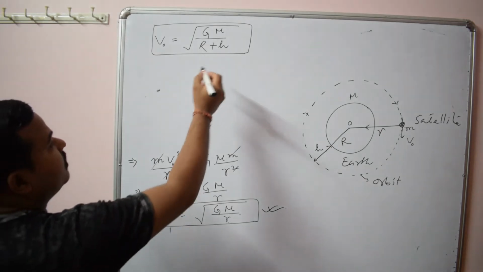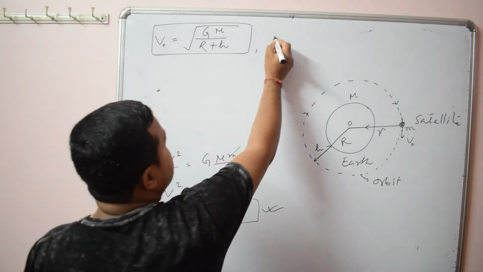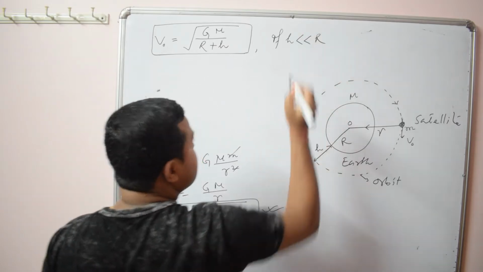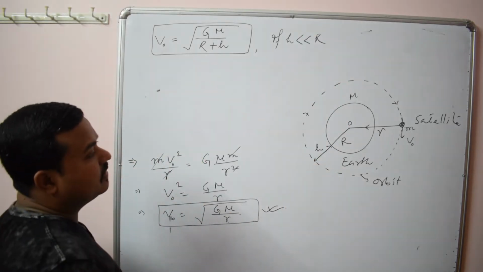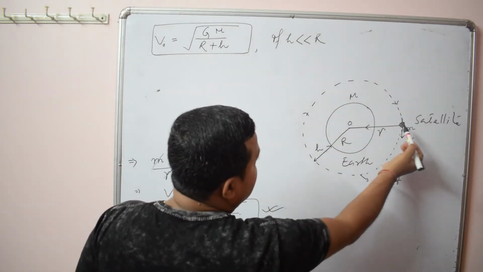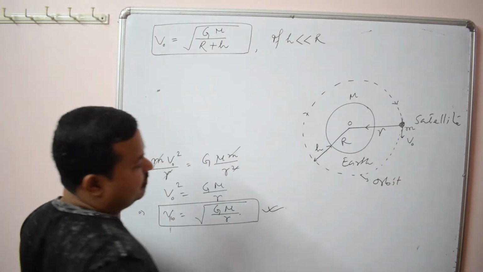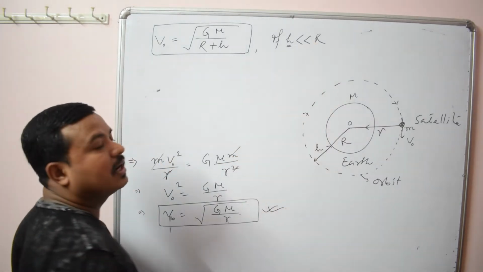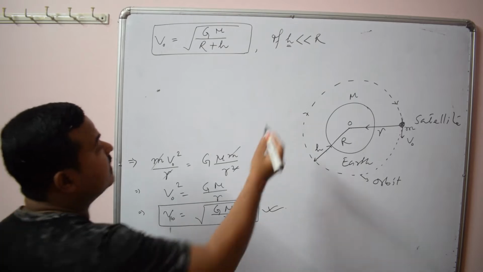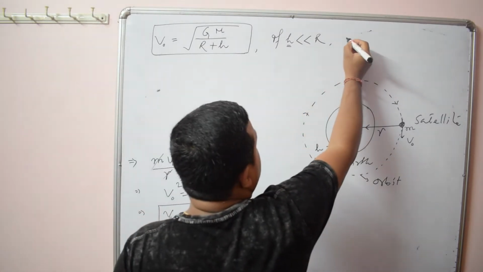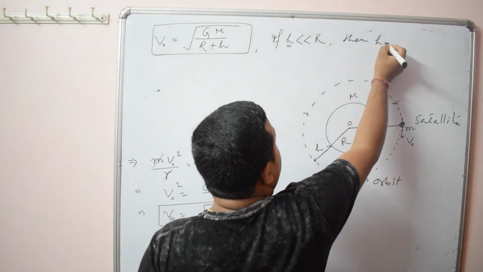Here we use one condition, that is, h is very much less than r. That is, if we assume that the satellite is revolving at a very small height from the earth's surface, that is, the height of the orbit is negligible compared to the radius of the earth. In that case you can neglect h.